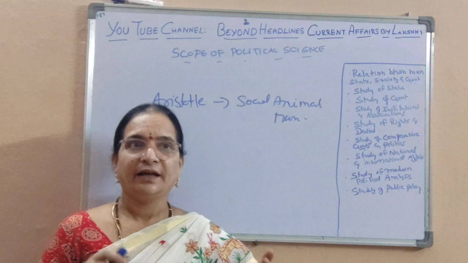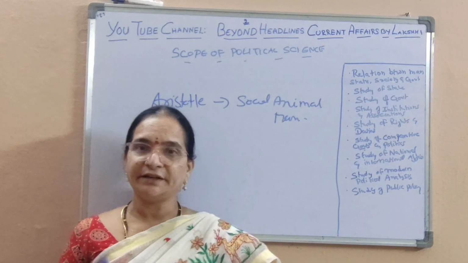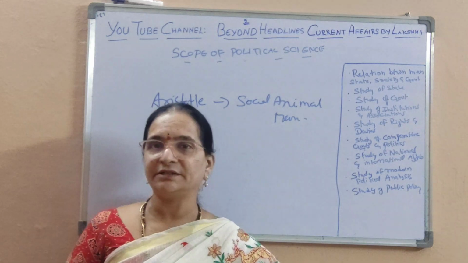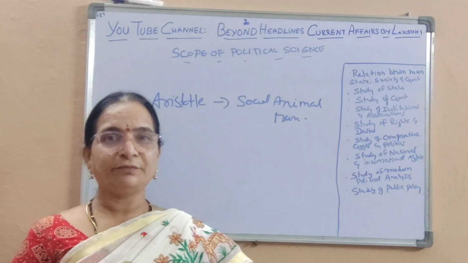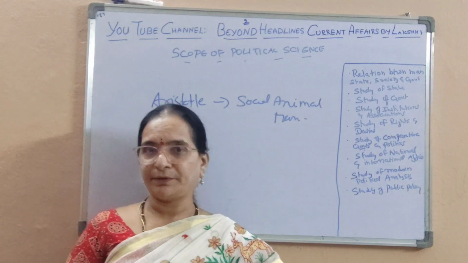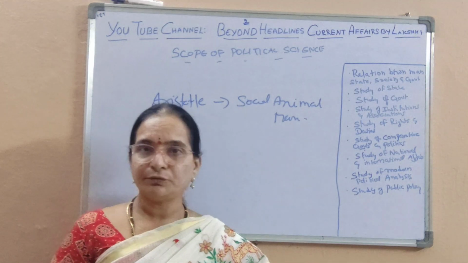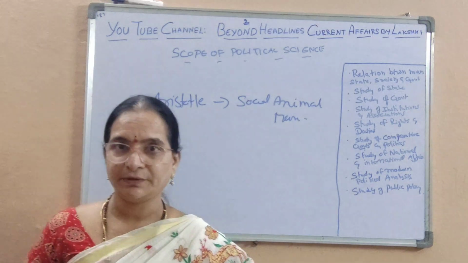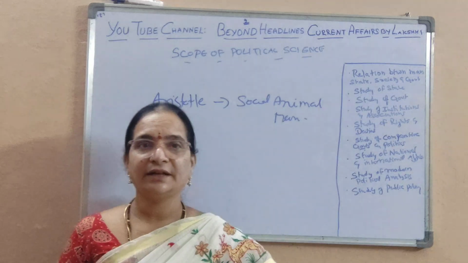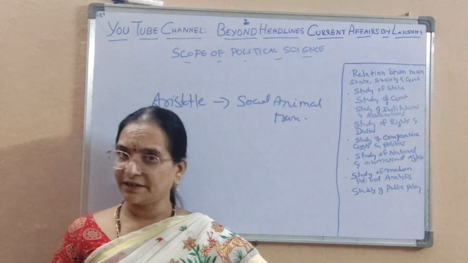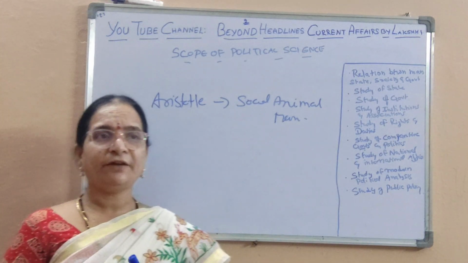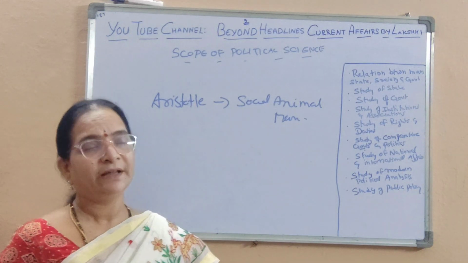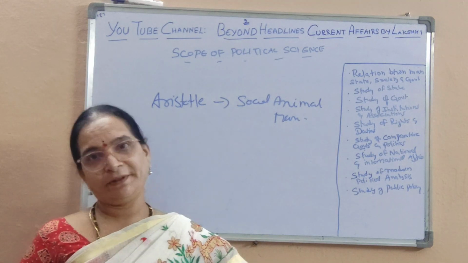State requires people to be identified as state. That is the first thing. And people in the state have their obligations that are to be performed from time to time. And each person who is living in the state should be a member of the state, which is what we call citizenship. So, man and state have a very complex relationship. At the same time, they have duty towards each other, wherein it is the duty of the state to protect the man and it is the duty of the man to obey the state.